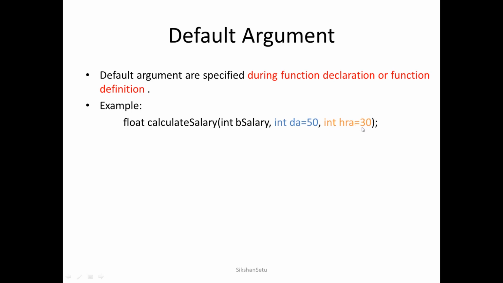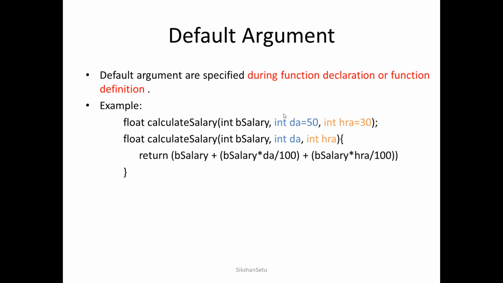Now the meaning is, the default value for DA is 50 and the default value for HRA is 30. If you do not pass the values of DA and HRA, then automatically 50 and 30 will be considered as DA and HRA respectively due to the declaration of default argument.